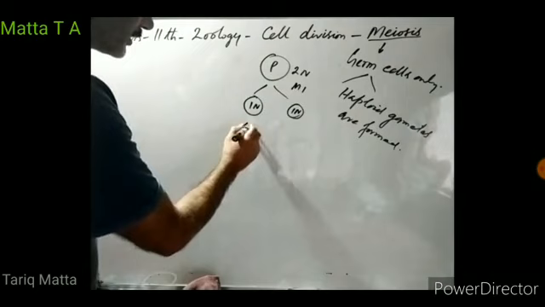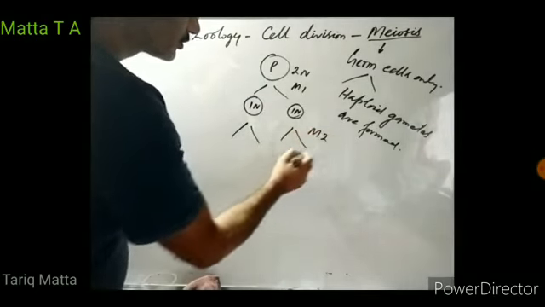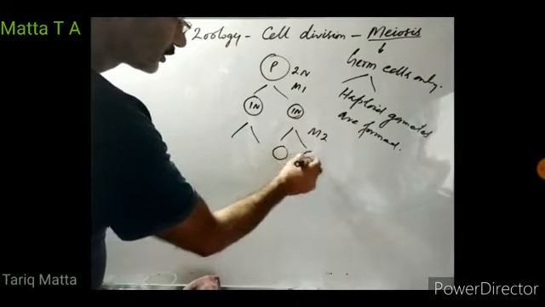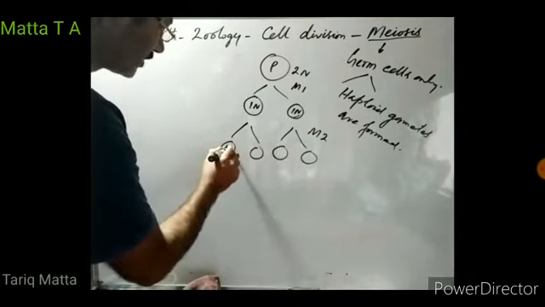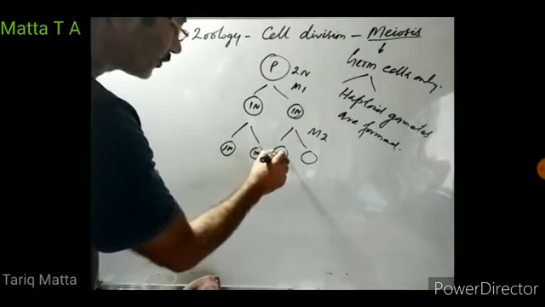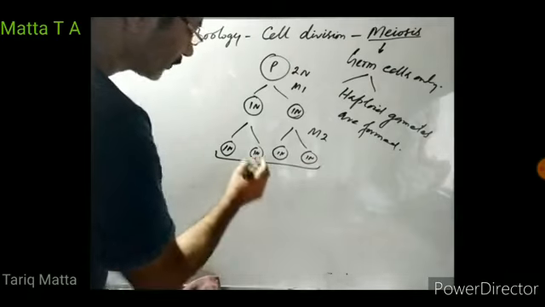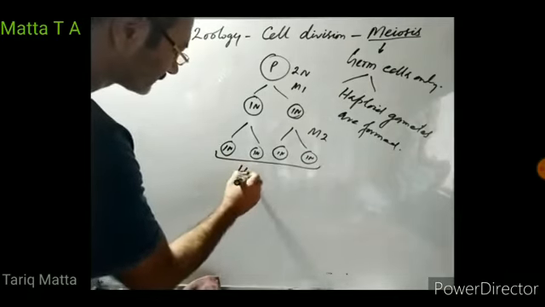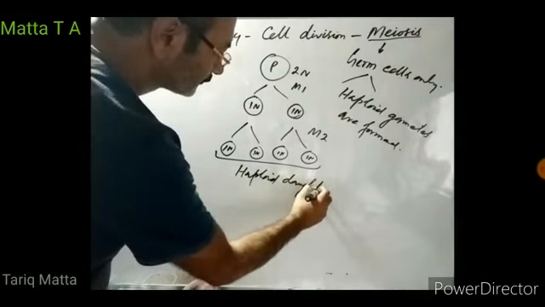Then each of these two haploid daughter cells divides into two more daughter cells by meiosis second, producing at the end four haploid daughter cells.